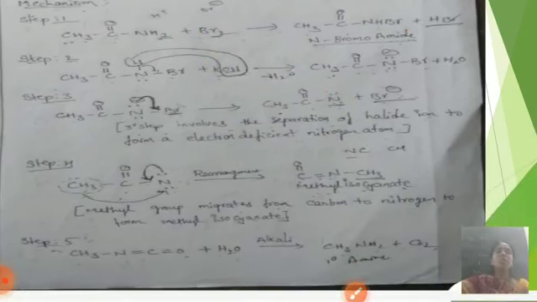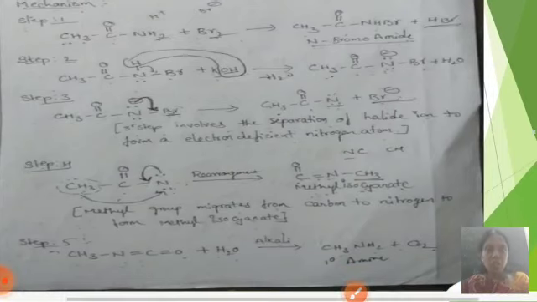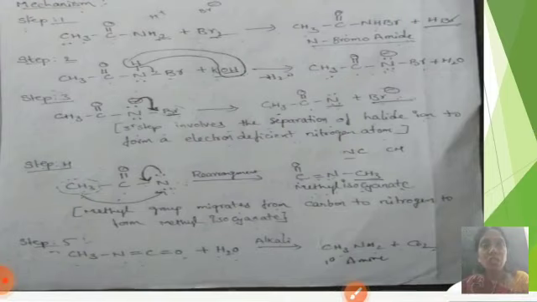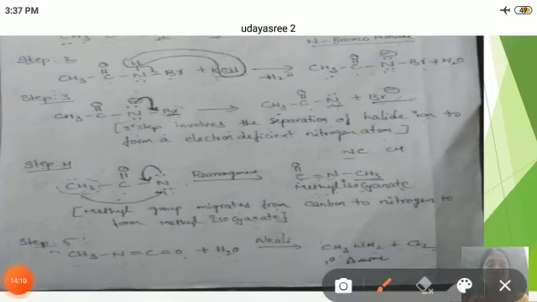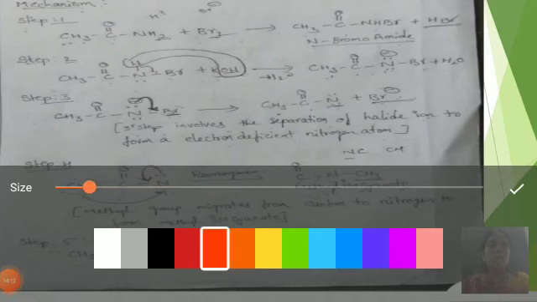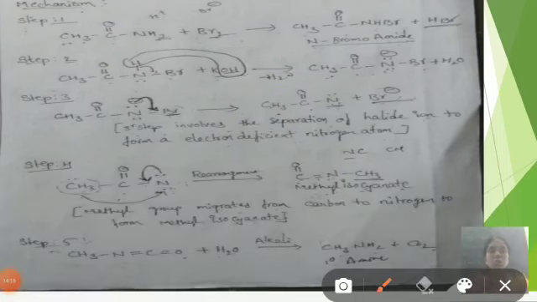This electron deficient nitrogen atom undergoes rearrangement of the methyl group.